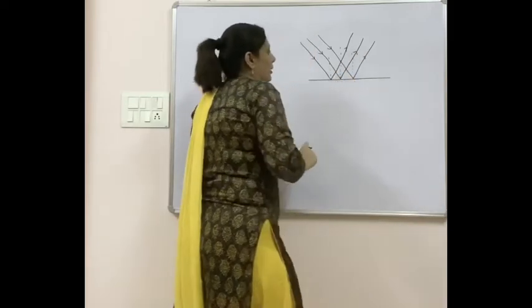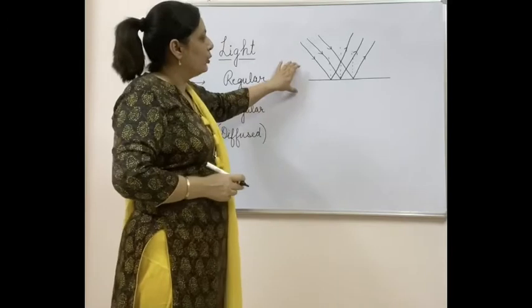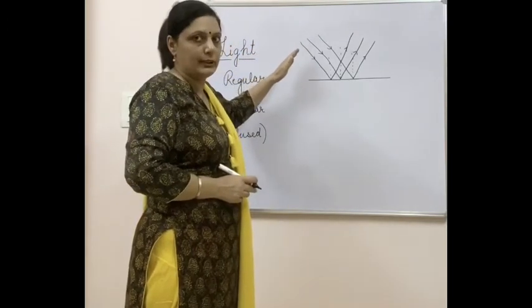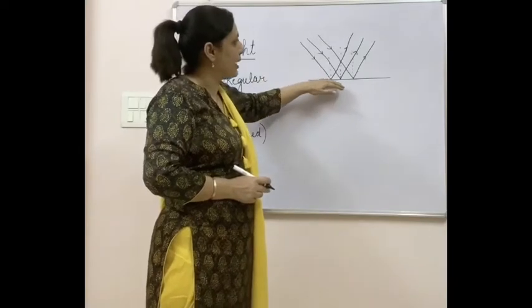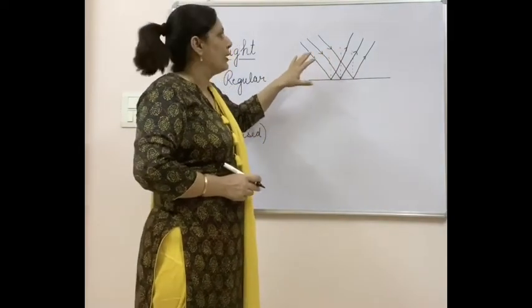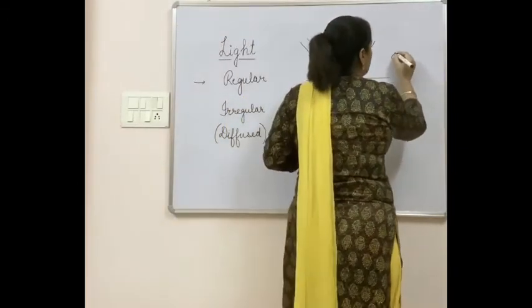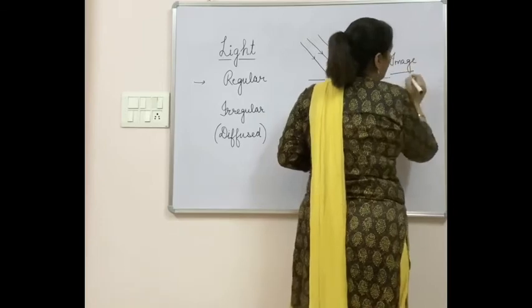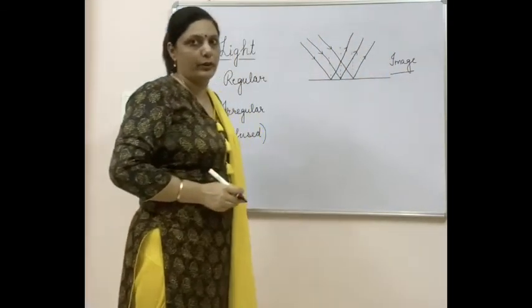So in this case, you will notice a set of parallel incident rays is reflected back, that also in a parallel manner. In this case, we will get an image also. Images are generally formed because of regular reflection.